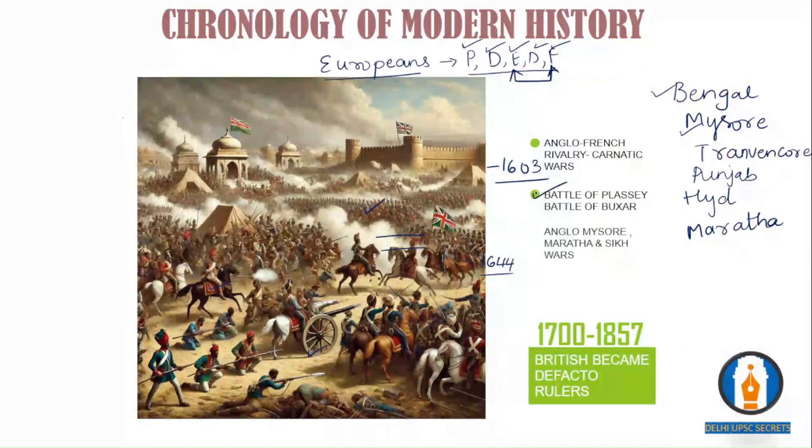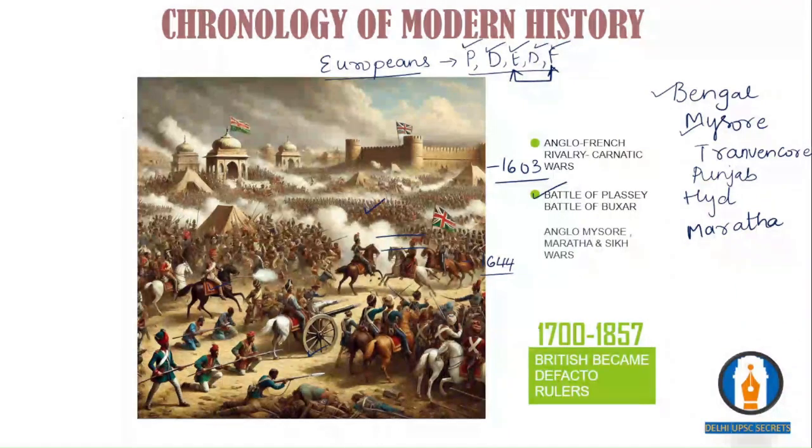After Murshid Quli Khan, Ali Wardi Khan and Siraj ud Dawla were the powerful rulers of Bengal. Siraj was not okay with the company's trade, as it was causing a huge revenue loss to the Bengal region, and the company's attitude also undermined the Nawab's authority.